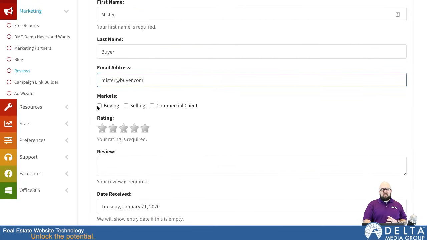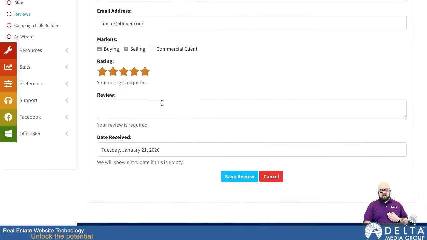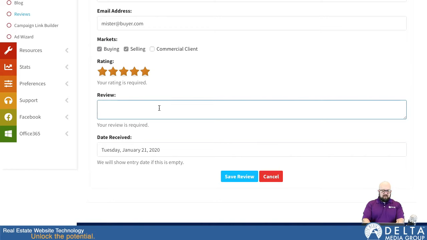You can determine how it is you represented them. So either you were their buyer's agent, seller's agent, or maybe you represented them on a commercial transaction. You can also select multiple here. So, if you represented them as both a buyer and a seller, you can mark those out. You can put in your star rating here, which I'm going to give myself 5 stars. I don't know about you. Very businesslike. So you fill out the actual review copy here.